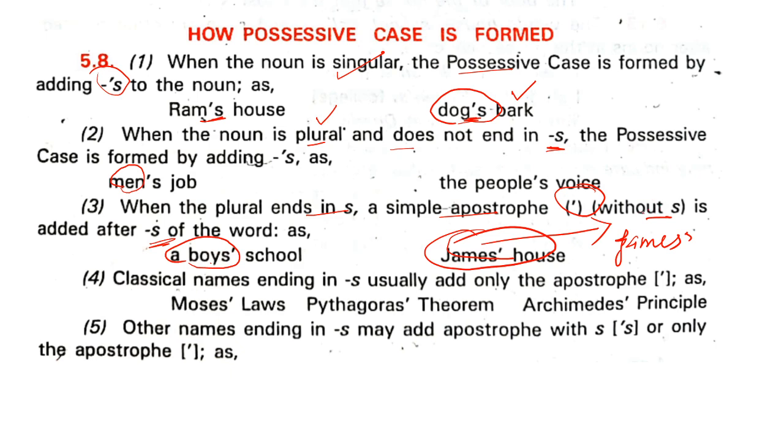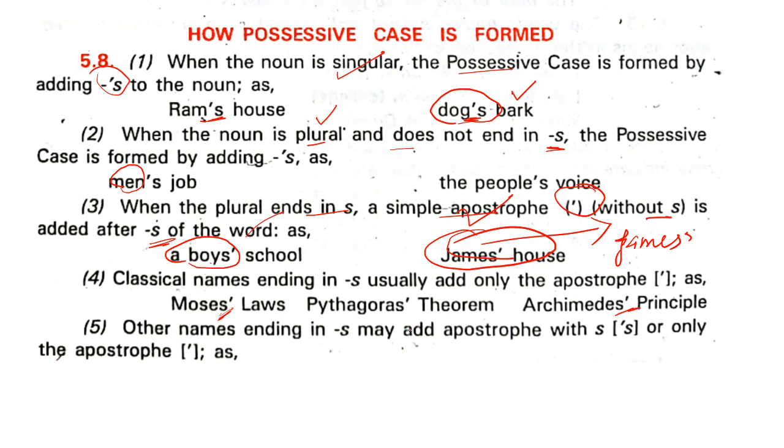Now here, this is a proper noun they have given. In this one, that is a common noun. This is a proper noun. The proper noun ended in s, but we want to talk about something of the position of Mr. James. Therefore, we are putting an apostrophe after s. Classical names ending in s usually add only the apostrophe, as Moses' law. Classical names. Okay. Now Moses' law, here the apostrophe after s. Pythagoras' theorem. See how we pronounce it. The pronunciation changes. Archimedes' principle.